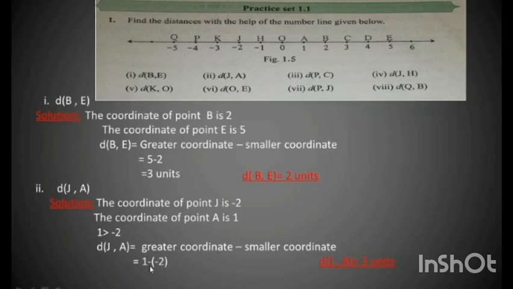Now, since there are two signs coming together, I put the second sign in a bracket along with the number. So 1 minus, and the -2 is put in a bracket since there are two negative signs coming together. Now, minus and minus gives us plus. So 1 plus 2, which is equal to 3 units. So we get distance JA is equal to 3 units.